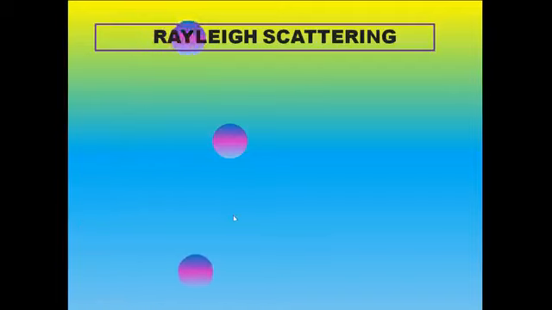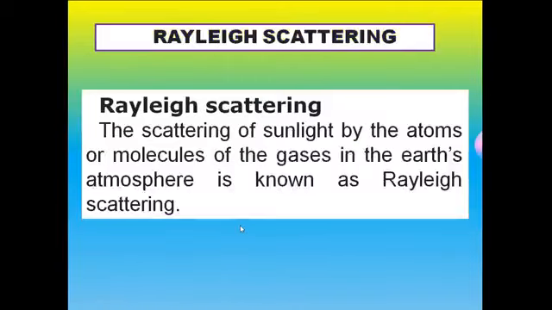And now let us define what Rayleigh scattering is. See here, the scattering of sunlight by the atoms or molecules of the gases in the Earth's atmosphere is known as Rayleigh scattering.